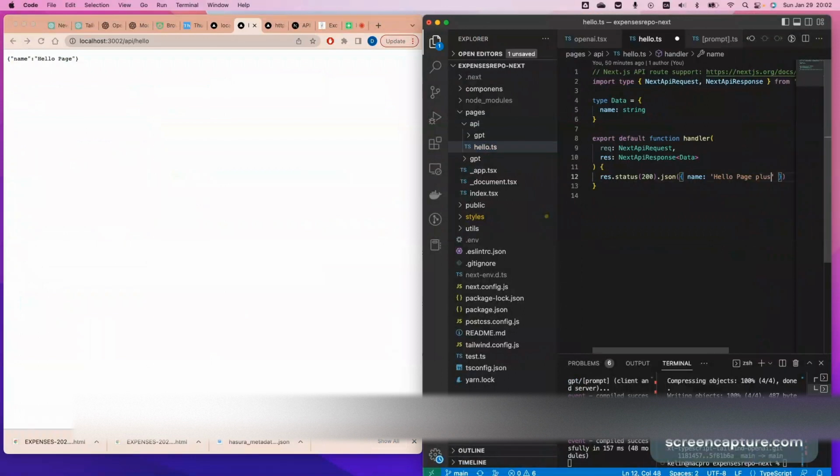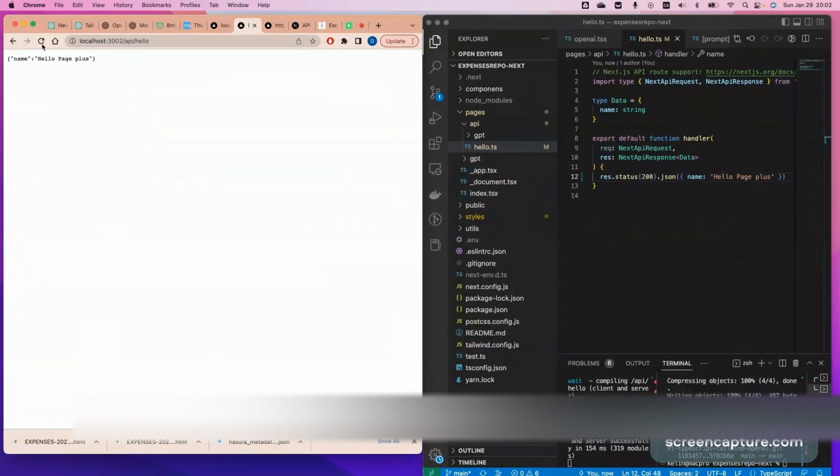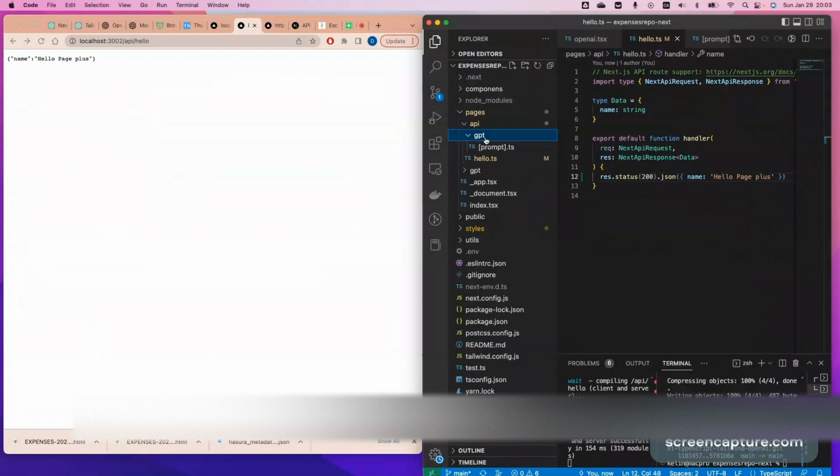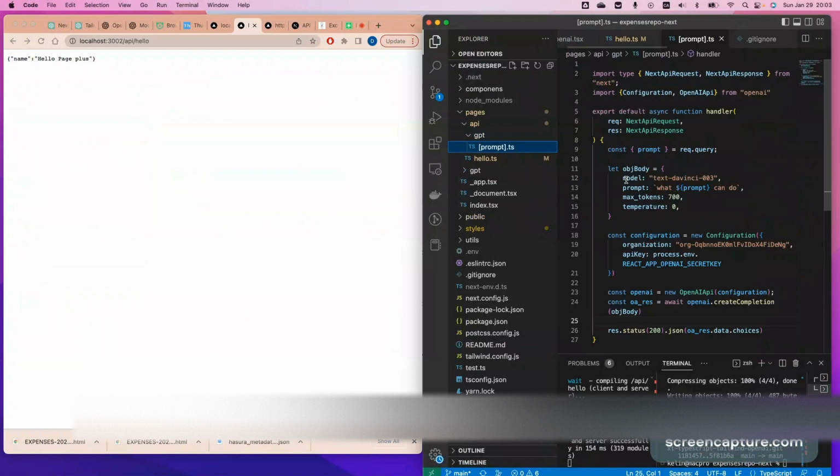I put a plus, and then save it, and I run it. So this is plus. It's very easy, right? API hello. I can do anything that I want. So it's naturally routed. In our case, I put it into the GPT folder, right? And with the bracket, query bracket, prompt dot here. I'll show you what that means.